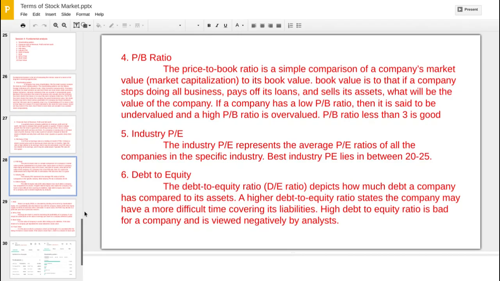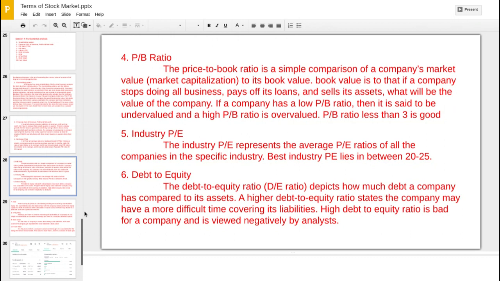Okay, a company is taking money from many sources: from investors, from retail, from institutions, and also from the bank as a loan. If the bank has to give the loan, you have to put up some mortgage, and that is the share. On the basis of shares, the company takes some loan from the bank, so it is called debt to equity. Per equity, how much debt a company bears.